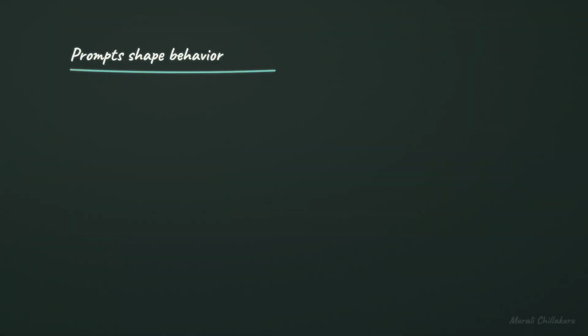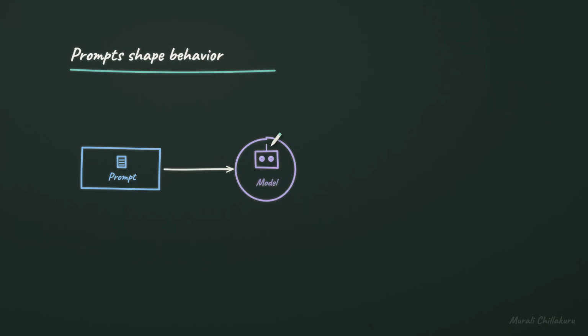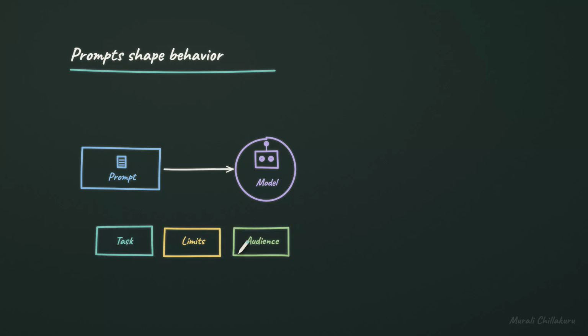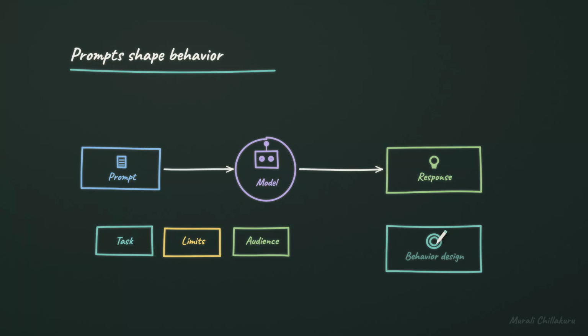Are prompts just the question you type, or are they doing something deeper? A prompt is the information and instructions a model receives before it answers. The model uses that prompt as context for predicting and composing a response. Better prompts make the task, limits, and audience clearer. The response is not guaranteed truth. It is the model's best continuation under that context. So prompt design is behavior design, shaping the conditions for a useful answer.